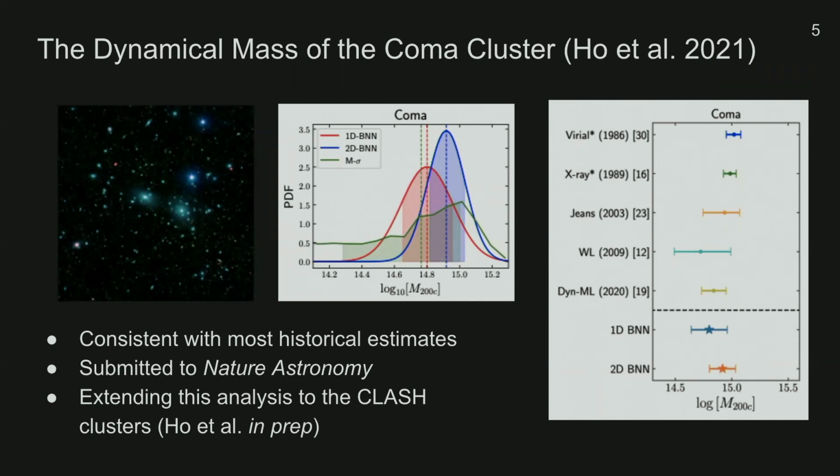In addition, we have recently extended this model to do predictions on other well-studied systems, like the CLASH clusters, using more realistic photometrically selected training data. So be on the lookout for these two papers on Coma and the CLASH clusters on arXiv sometime in the next month.